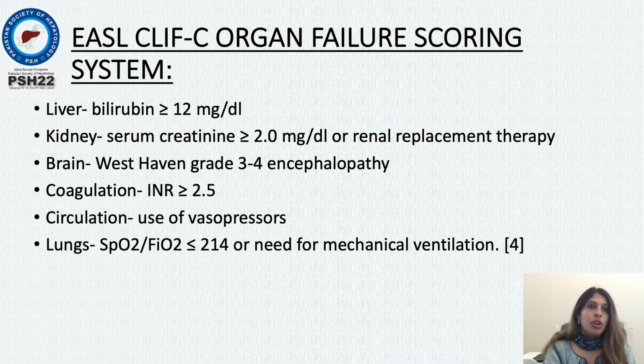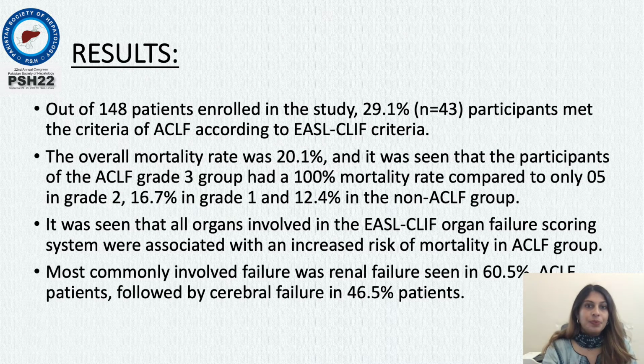The EASL CLIF consortium organ failure scoring system states that organ failure is defined as follows: in the liver, bilirubin levels greater than 12 mg per deciliter; in the kidney, serum creatinine greater than 2, or the patient is on renal replacement therapy. The patient presents to us with grade 3 or 4 hepatic encephalopathy. The INR is greater than 2.5. There is the use of vasopressors, excluding those who are using it for HRS, and the SpO2/FiO2 is less than or equal to 214, or there is a need for mechanical ventilation.